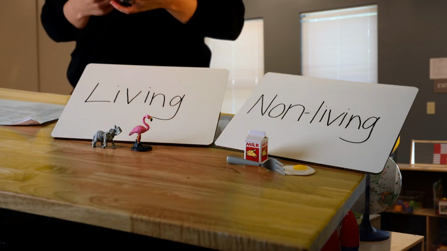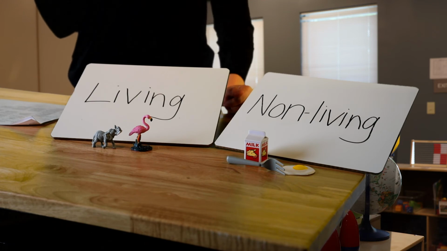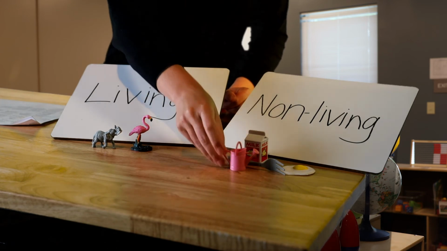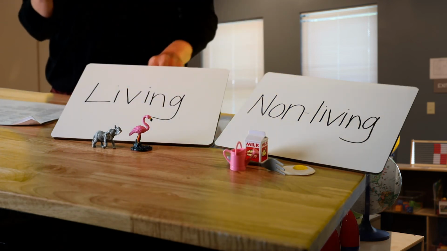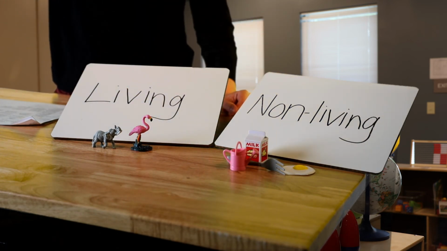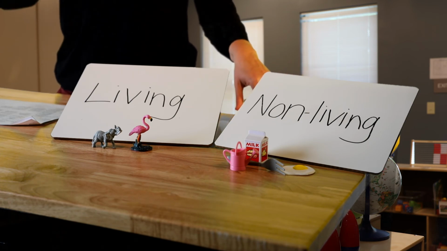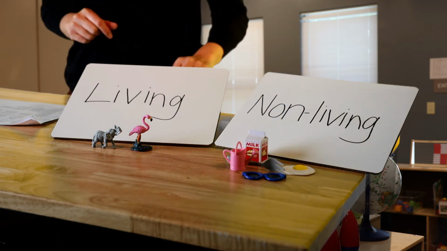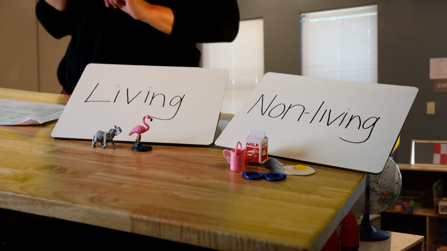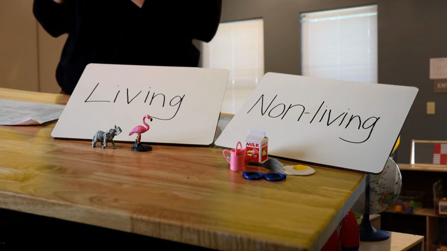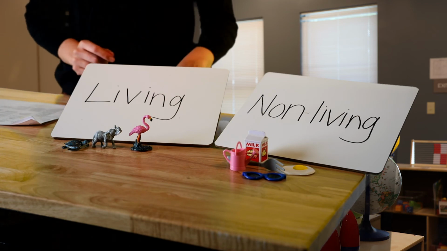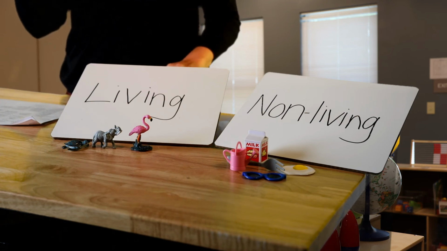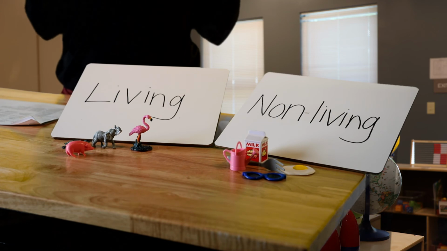What about this little flower watering can? Is it living or non-living? Good, non-living. You're getting it. Okay, you're getting the hang of this. Good. What about sunglasses? So cool. Living or non-living? Good. Non-living. So you're getting the hang of it. Things that move and breathe and eat, all of those things, good. Living. Good. Let's do like 2 or 3 more, okay?